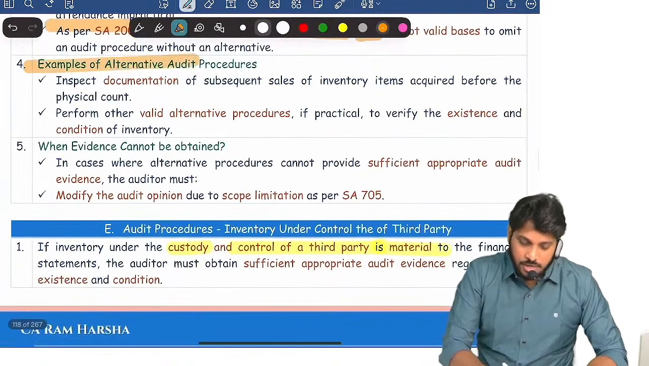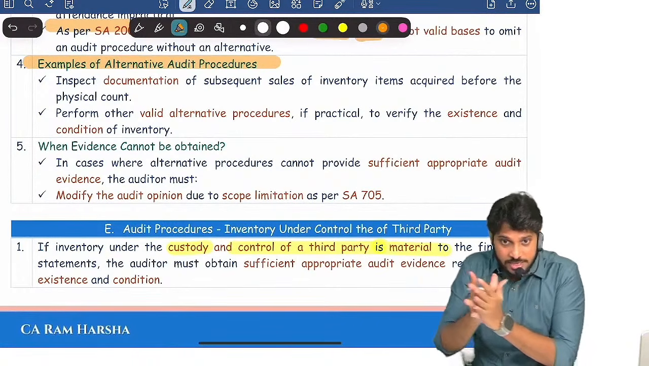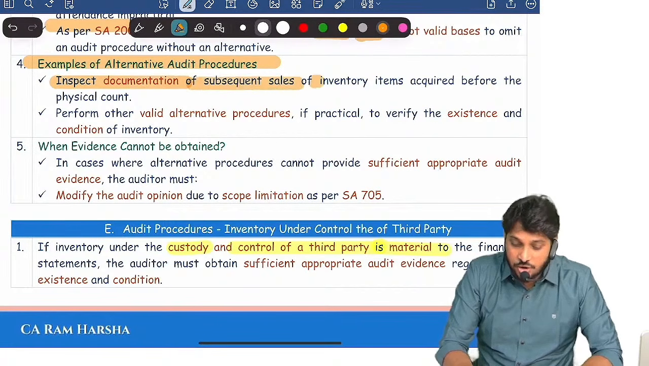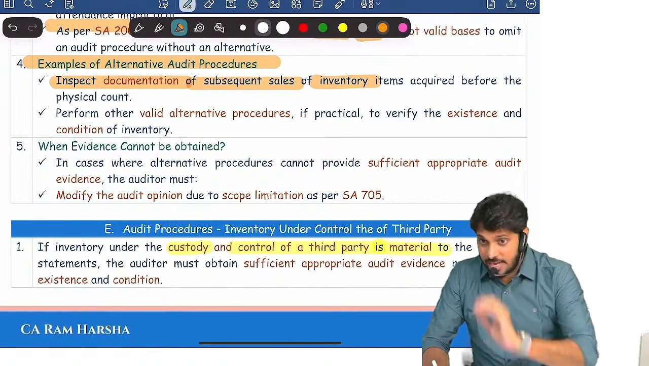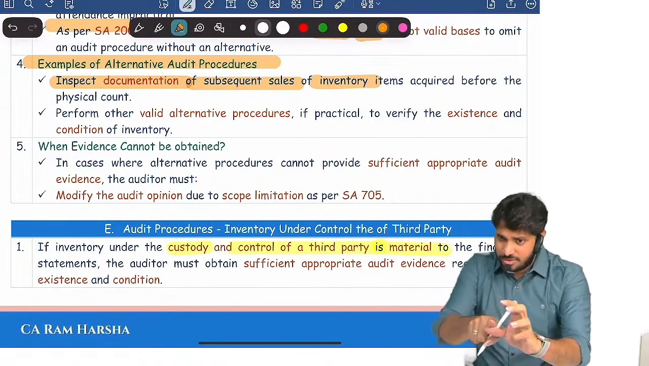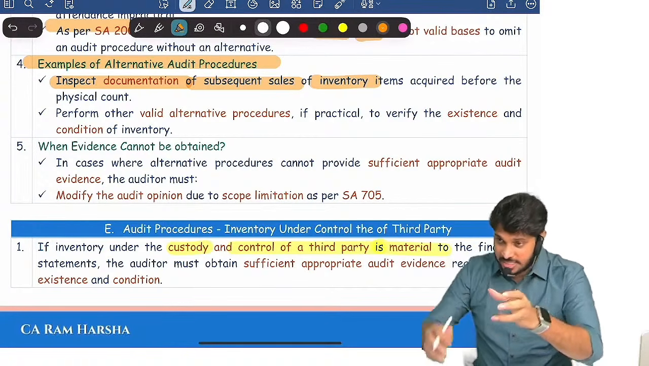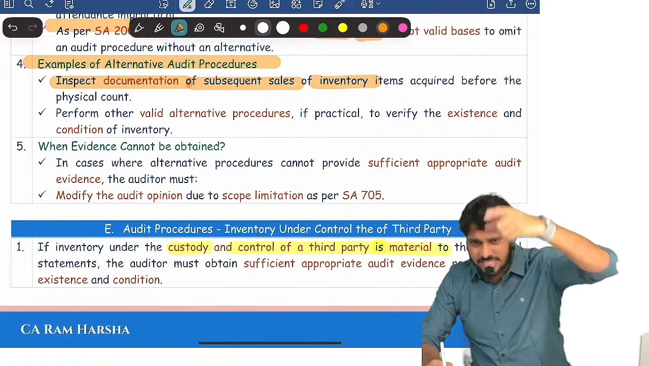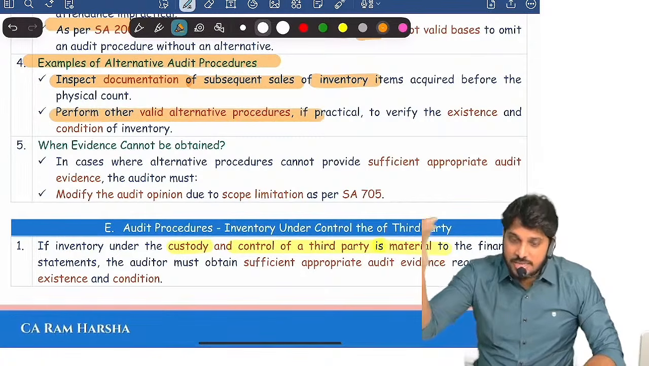Next, what are the examples of alternative procedures? I told you, if at all impractical, you should perform alternative procedures and obtain evidence on the inventory. What is an alternative procedure? Look at the sales documents of subsequent sales. Suppose as on 31st March inventory is there, you are unable to attend physically, but from the same godown sales and deliveries are happening from April 1st onwards. If delivery happened on 1st April, 2nd April, 3rd April, it means 31st March inventory was lying in the godown. That's one way. And perform other alternative procedures.